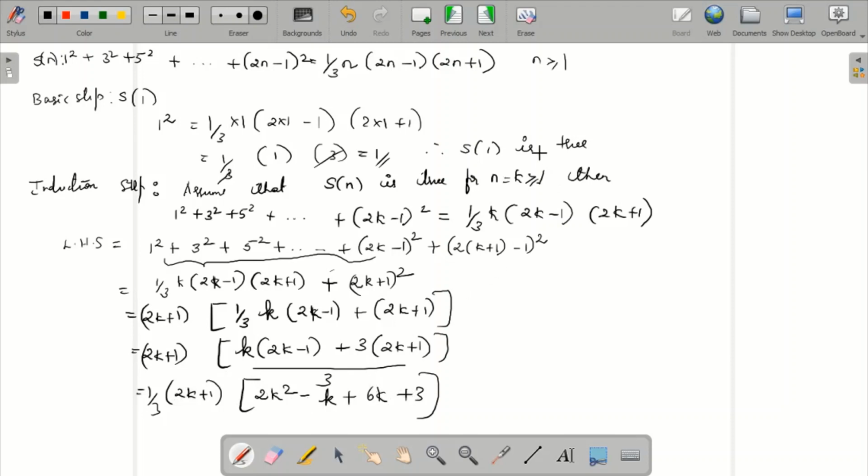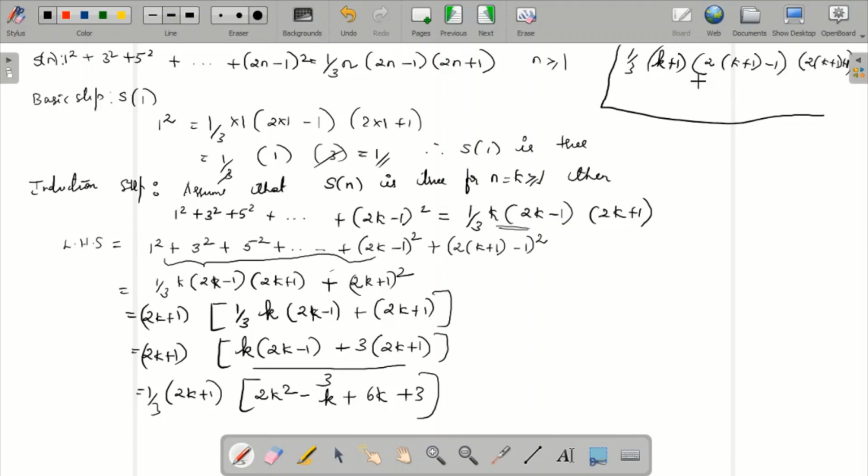So here, let us see, here you have just for k. Now what you have to get as the output for k plus 1 is nothing but 1 by 3 into k plus 1. Instead of k you should get k plus 1, and then 2 into k plus 1 minus 1, and then again 2 into k plus 1 plus 1.